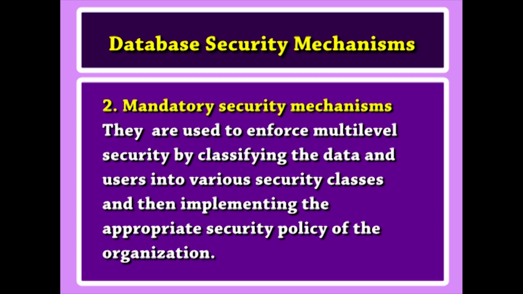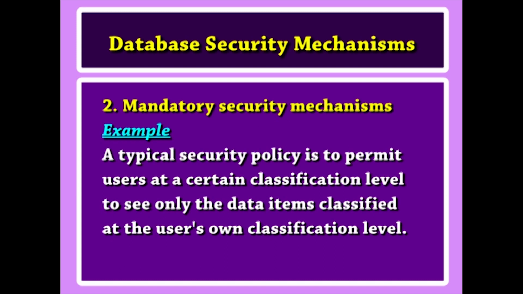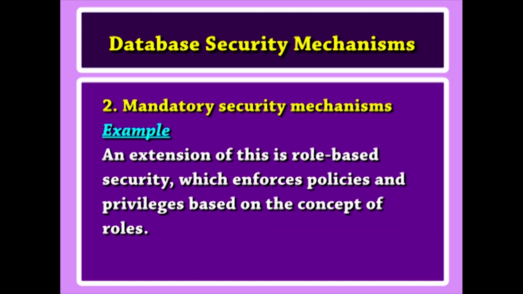Mandatory security mechanisms are used to enforce multi-level security by classifying the data and users into various security classes or levels and then implementing the appropriate security policy of the organization. For example, a typical security policy is to permit users at a certain classification level to see only the data items classified at the user's own classification level. An extension of this is role based security, which enforces policies and privileges based on the concept of roles.